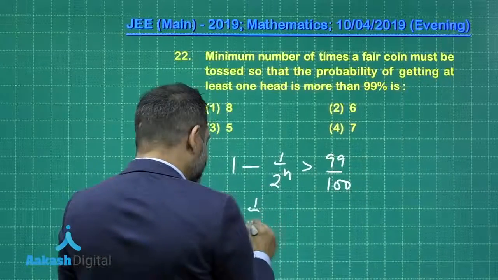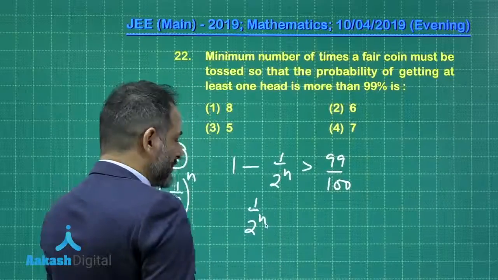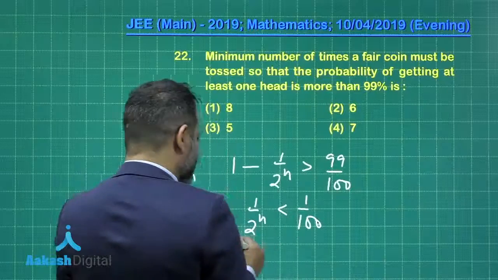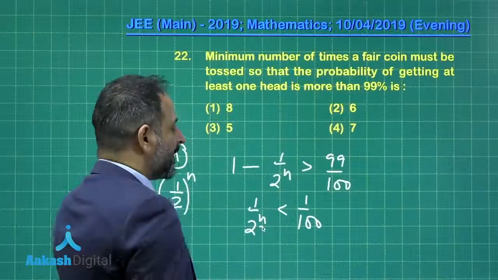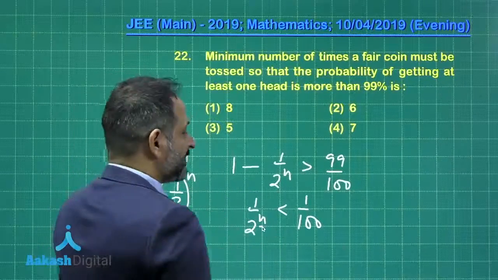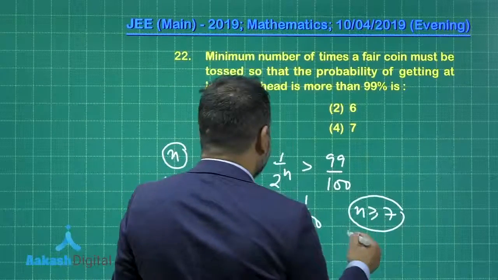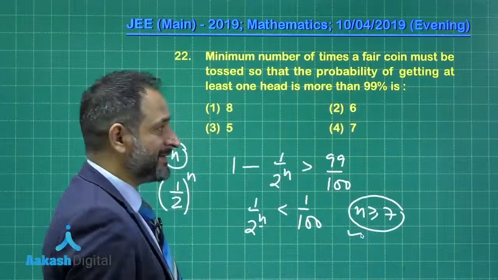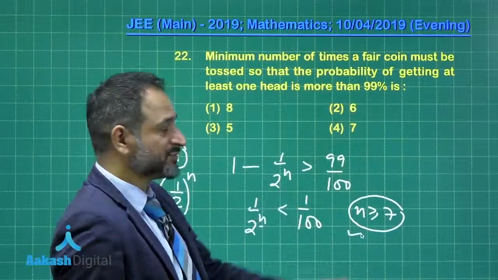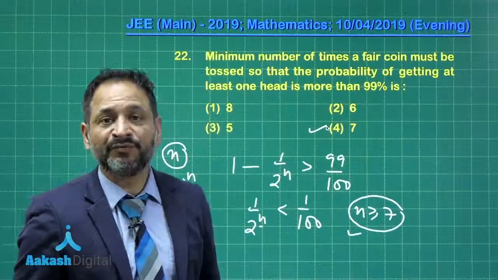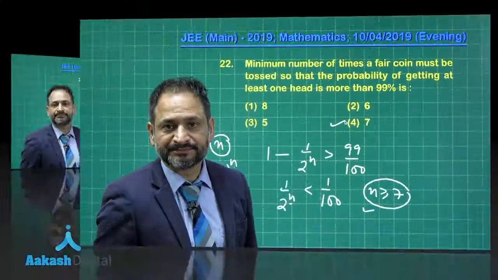So from here we have 1 upon 2 raised to the power n is less than 1 upon 100. Now the values of n which are going to satisfy this inequality are all greater than or equal to 7. So the minimum value of n is definitely 7. So the fourth is the correct option. Let us move to the next problem.